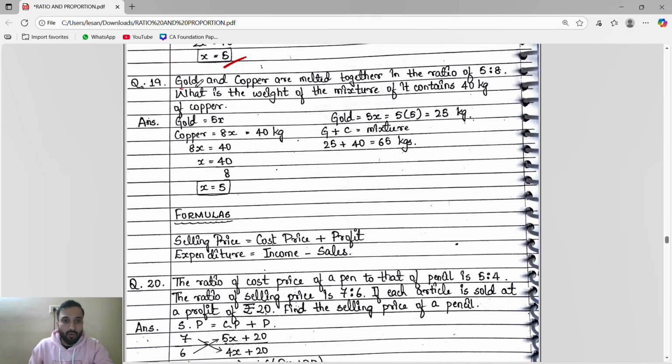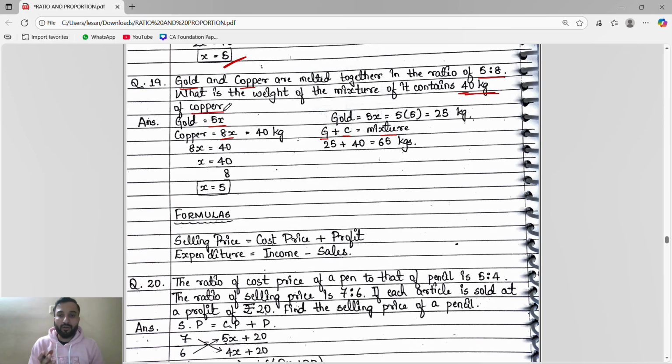Okay. See, gold and copper are melted together in the ratio 5:8. The gold is 5x, copper is 8x. What is the weight of the mixture? Mixture means we have to find the gold weight plus copper weight, right? Gold weight plus copper weight will give the mixture. So what is the weight of the mixture if it contains 40 gram of copper?